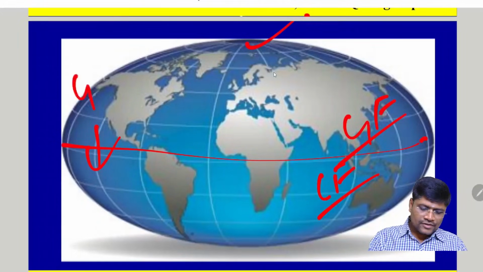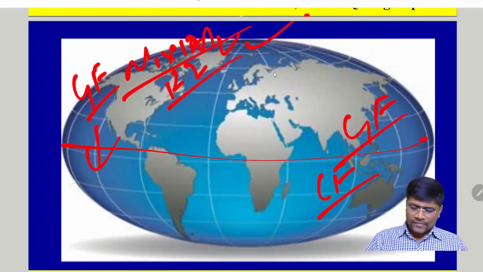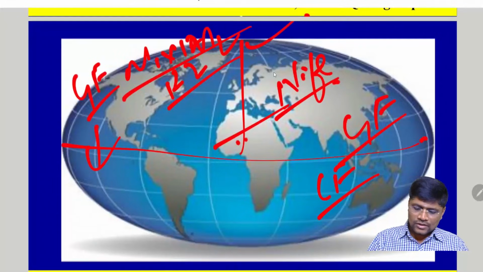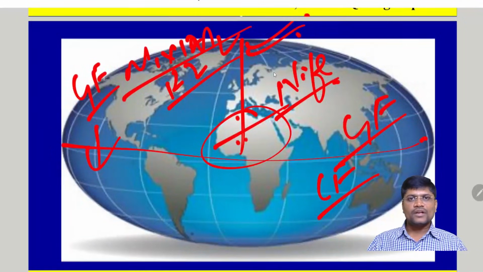So what is gravitational force? It is equal to m1 into m2 by r square. Next, the gravitational force is also related to the nickel and iron content of the Earth. The Earth's core region is very close to the polar region. That's why the gravitational force is more near the core region compared to the equator.